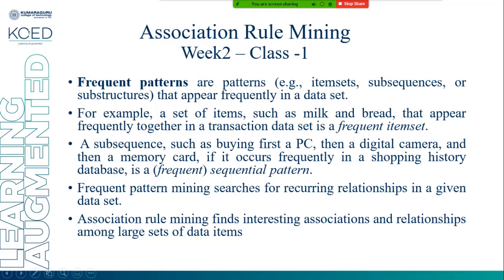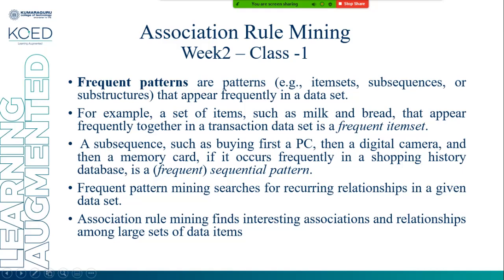In most of these transactions, milk and bread appear together. So that is known as a frequent pattern. Items, subsequences, substructures that appear frequently in the dataset are known as frequent patterns. For example, a set of items such as milk and bread that appear frequently together in a transaction dataset is a frequent itemset.